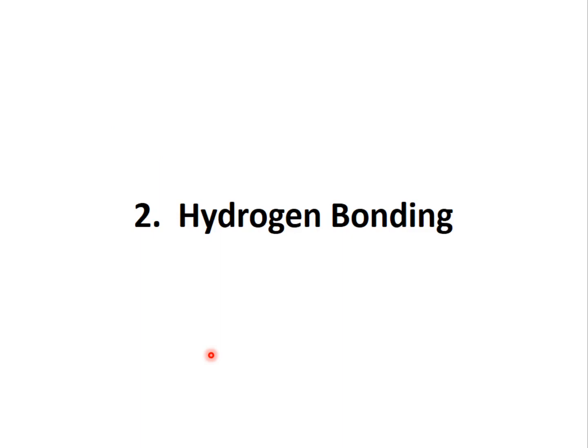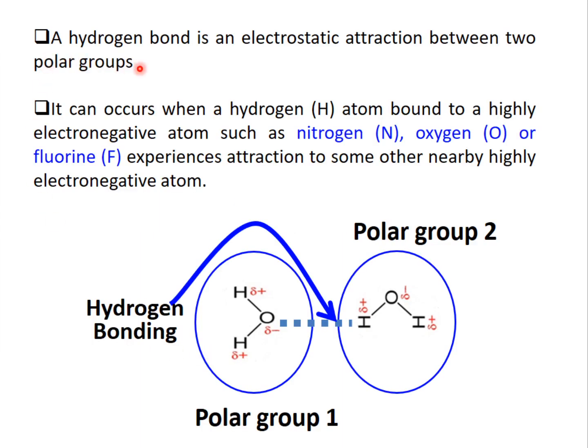Hydrogen bonding. A hydrogen bond is an electrostatic attraction between two polar groups. Electrostatic attraction means charges at rest. So, hydrogen bond is between two polar groups. For example, we have this figure in which we have two water molecules. One water molecule is polar group 1 and the second one is polar group 2.